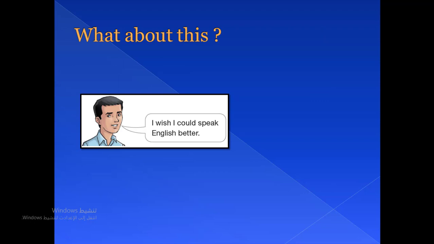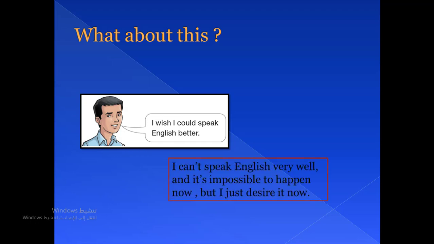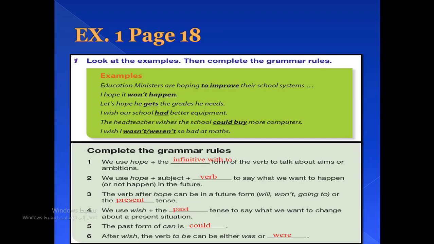I wish I could speak English better. He means, I can't speak English very well, and it's impossible to happen now, but I just desire it now. Well, these are the three forms of using hope and wish.